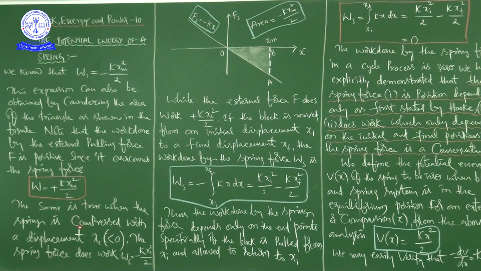The same is true even when the spring is compressed with a displacement xc less than 0. The spring force does work Ws equal to minus k into xc square by 2. Here we have to remember what we already discussed in our previous classes: the work done is positive, negative or 0 based on the situation.